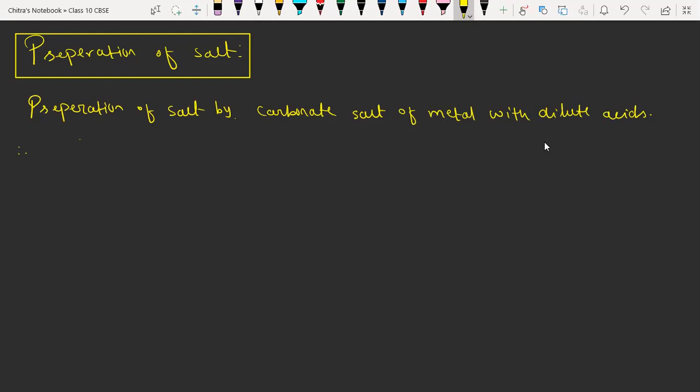Suppose we have carbonate salt of metal. It reacts with dilute acid.